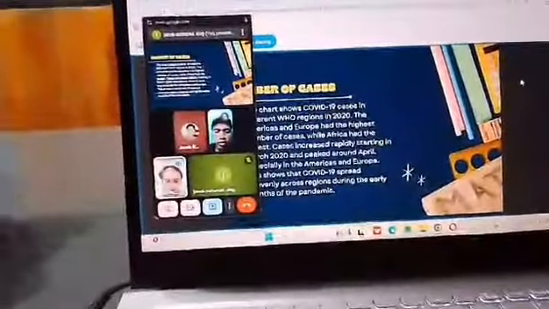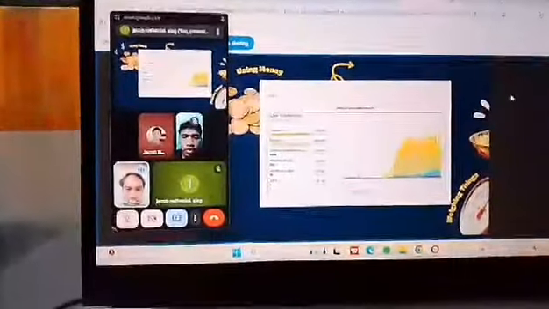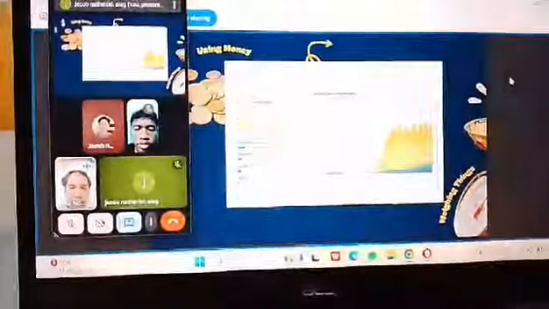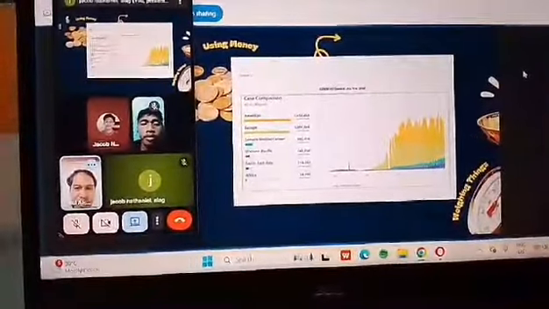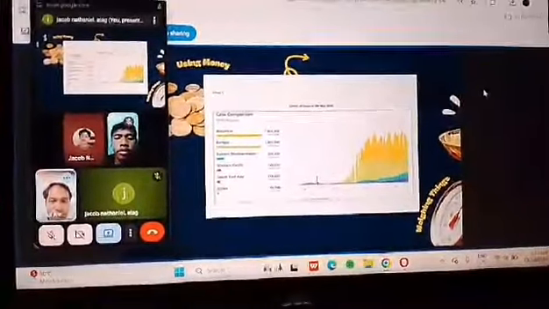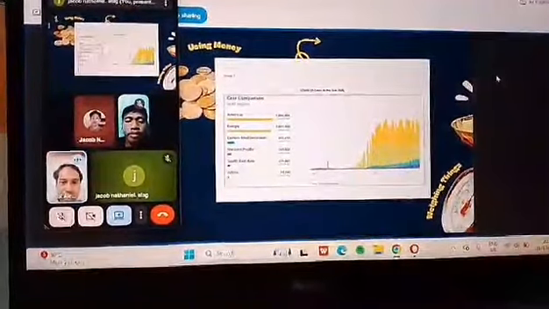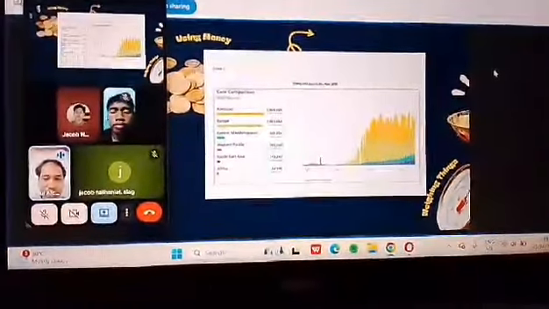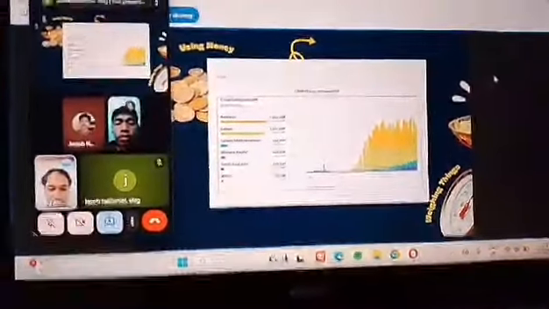Good afternoon, Sir Stephen. And for me, the chart shows COVID-19 cases in different regions in 2020. The Americas and Europe had the highest number of cases, while Africa had the lowest. Cases increased rapidly starting in March 2020 and peaked around April, especially in the Americas and Europe. This shows that COVID-19 spread unevenly across regions during the early months of the pandemic. Thank you, sir.